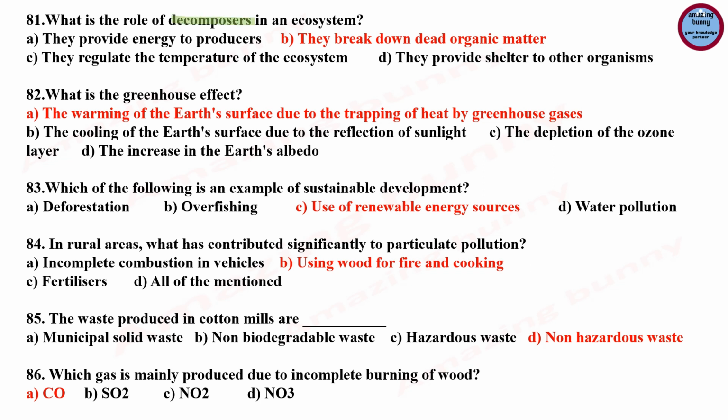Next question. What is the role of decomposers in an ecosystem? So we know that decomposers are like the housekeepers of an ecosystem. Without them, dead plants and animals would keep accumulating the nutrients the soil needs inside them. So decomposers clean up the dead material by processing it and returning the nutrients to the soil for the producers.